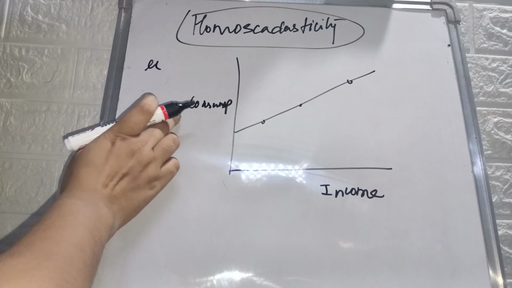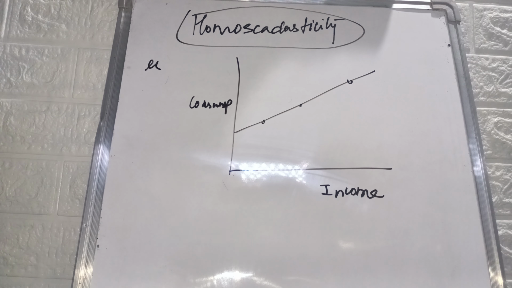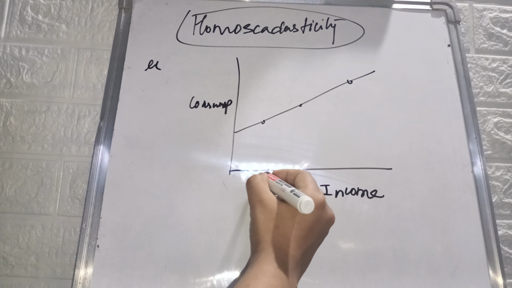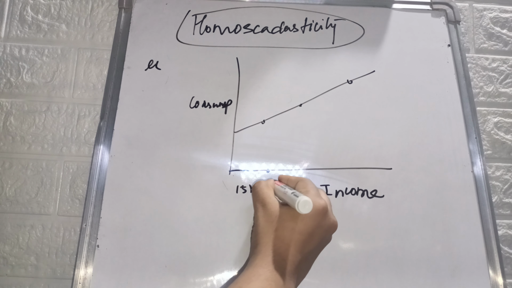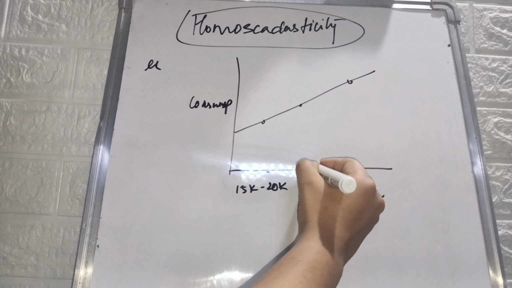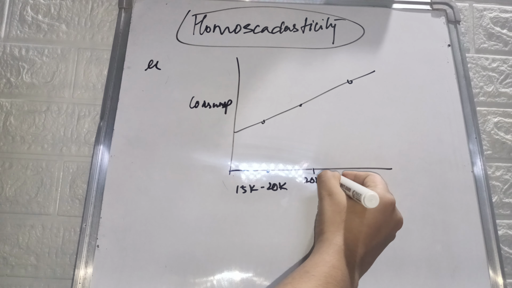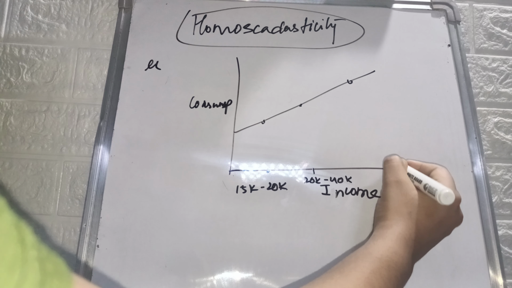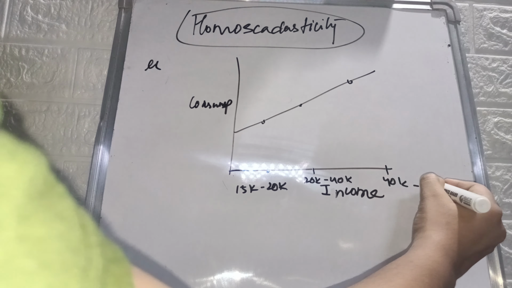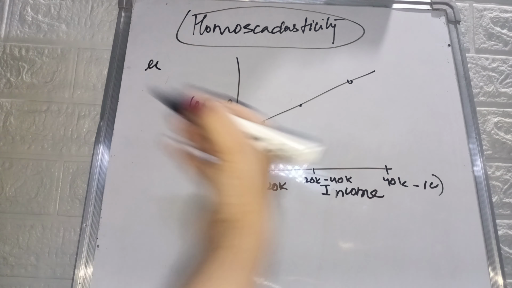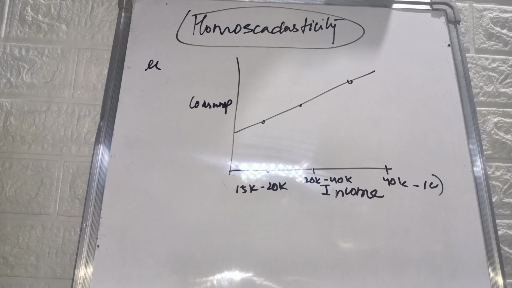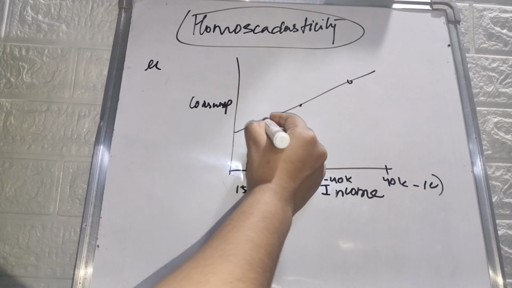Suppose we are taking income from 15,000 to 20,000, 20 to 40,000, and 40,000 to 1 lakh.